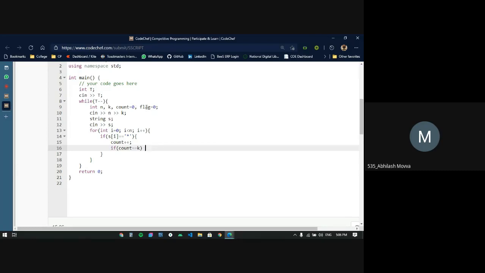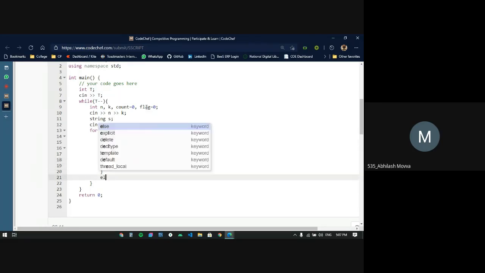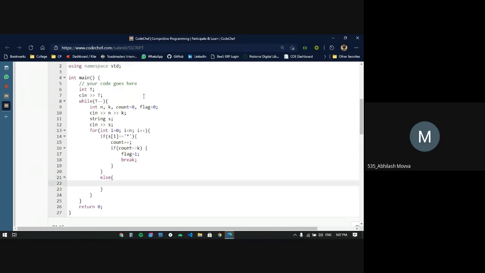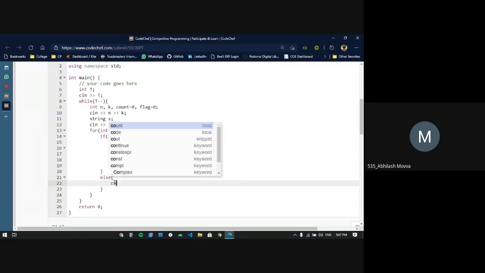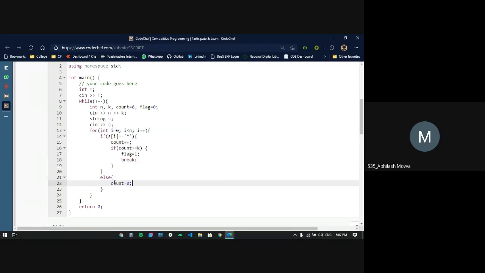I'll explain why I used flag as my preferred variable. So if count is equal to k, I'm initializing flag to 1 and breaking the loop here. What if this particular s of i is not an asterisk? I'm writing an else condition which sets the count variable to 0.